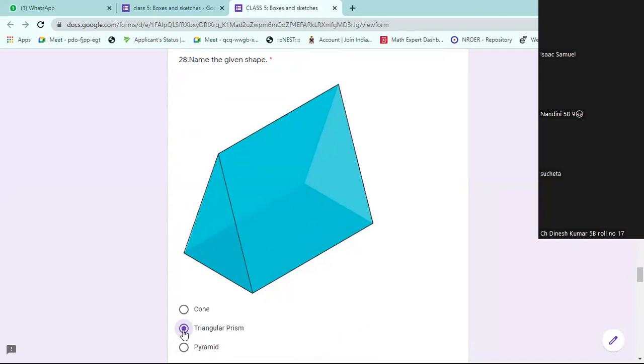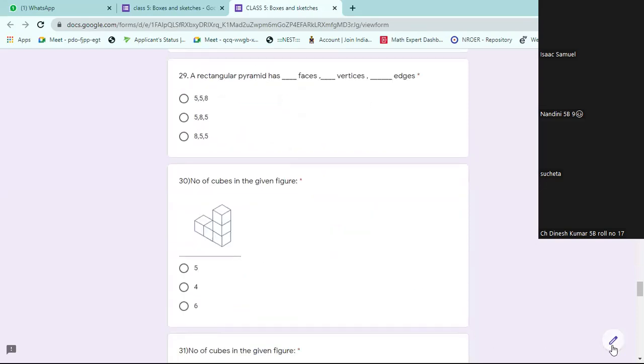29th one. Rectangular pyramid. How many faces? How many vertices? How many edges? Look at the list which is on the table, the last one. Sir, 5, 8, 5, sir. No. Edges 8, edges at the end. 5 faces, 5 vertices. Look at the order also. 5 faces, 5 vertices, 8 edges. So 558 is the answer.